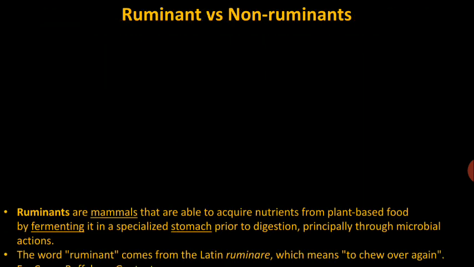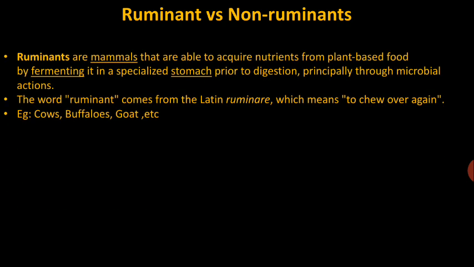Now who are ruminants? Ruminants are a special type of mammals that acquire plant-based food material, that means food material rich in cellulose, and they have a specialized stomach.